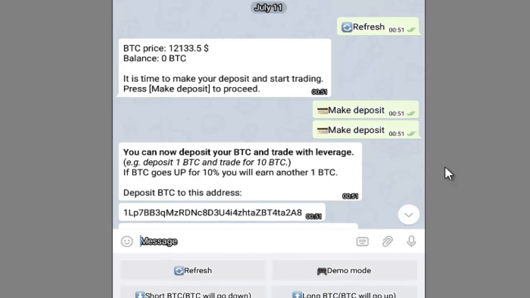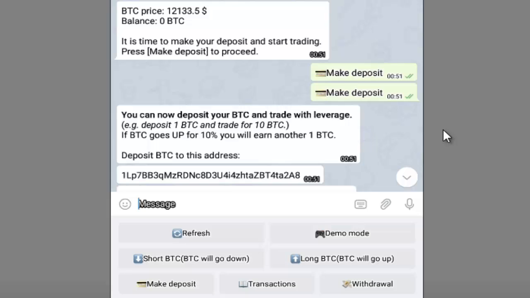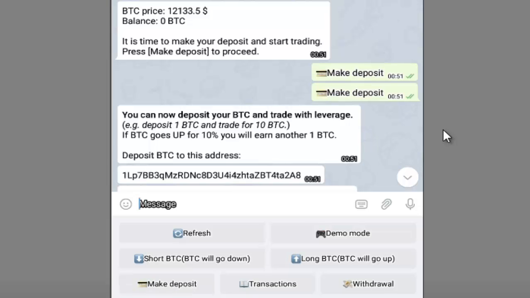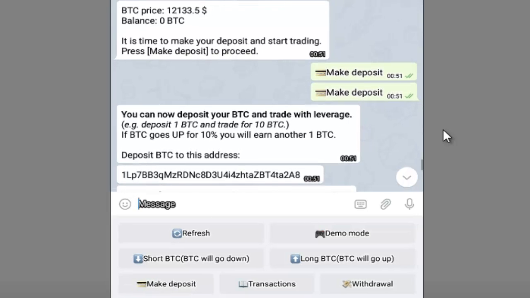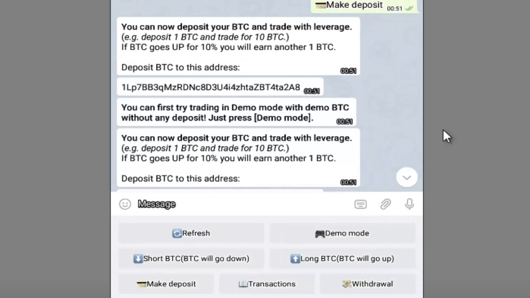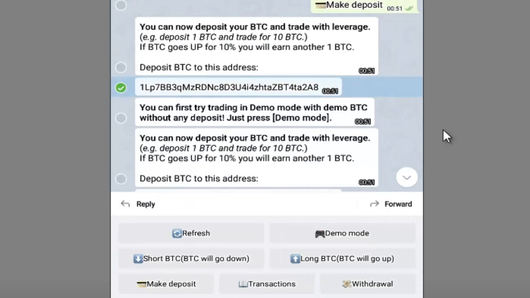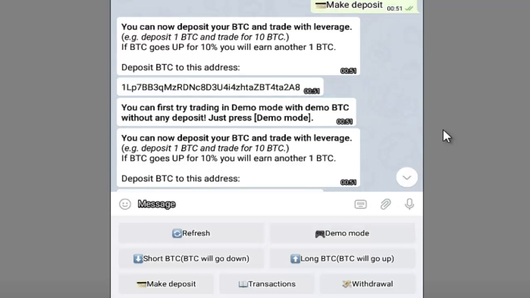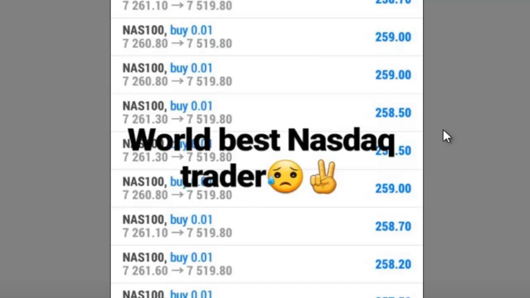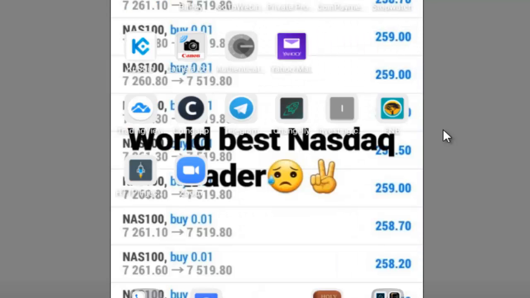Then all you have to do is make a deposit using this button. They give you this option right here, and then they'll send you the key code, the address. Long click on that, copy it, and then take it to your blockchain account. I don't know what accounts you are using, but I personally prefer blockchain for my cryptocurrencies: Bitcoin, Ethereum, and LTC.